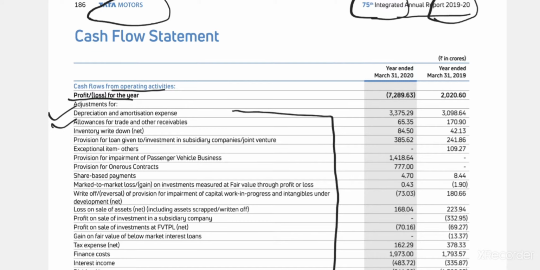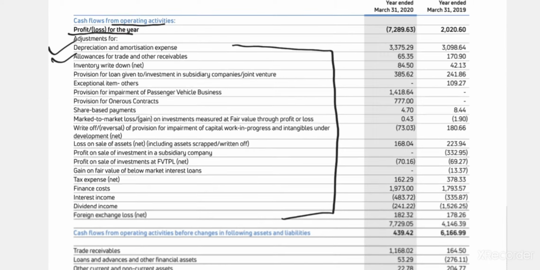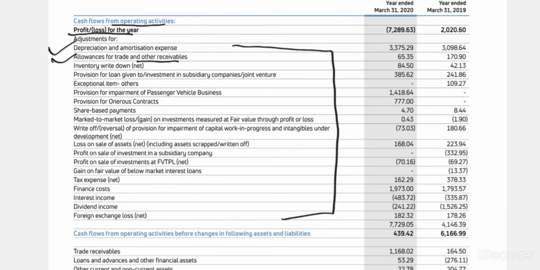These are the allowances which are yet to be paid. So that's why they haven't. See, other receivables, they should receive it. So allowances for trade as well as other receivables is subtracted. Right? Then, sorry, it's added back because of loss.